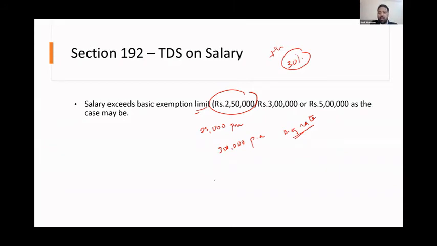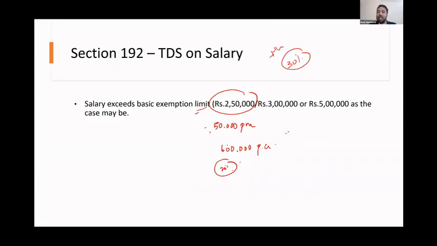If you're an employer and you have paid 3 lakh salary, I'm just going to increase this salary payment to 50,000 per month. So total salary will be 6 lakh per annum. Assuming the employee is not claiming any other deduction under section 80, the employee will be covered under the 20% tax bracket. So you'll have to deduct 20% on salary. It's actually not exactly 20% because there are certain basic exemption limits, etc.